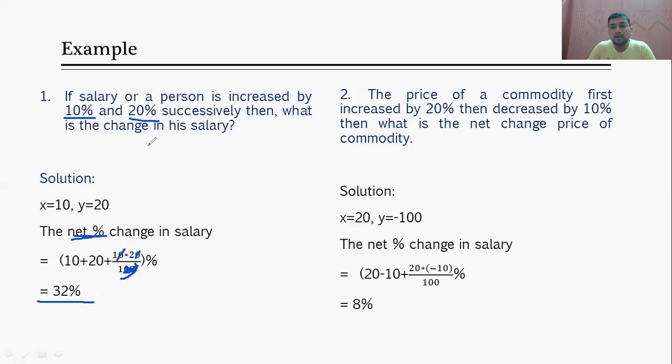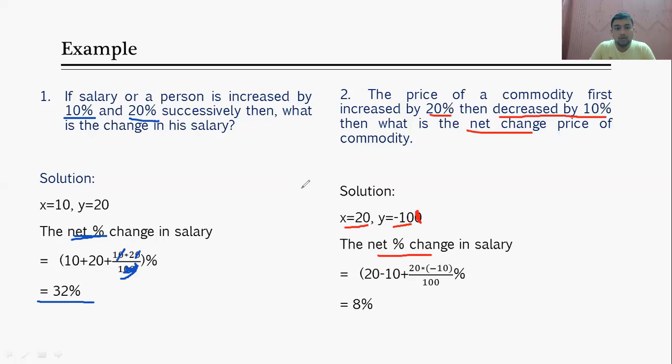Now, second, the price of a commodity first increased by 20% and then, see what is here, decreased by 10%. So what is the percentage change? We have to find the net change. What is x here? 20. What is y here? Minus 10. So how can you calculate the net percentage change?